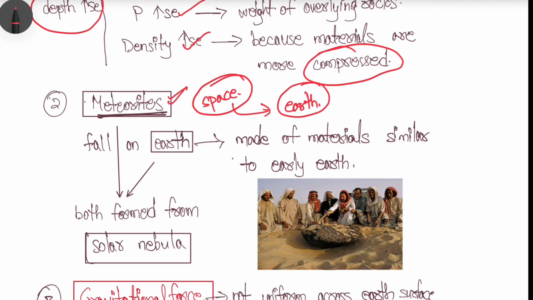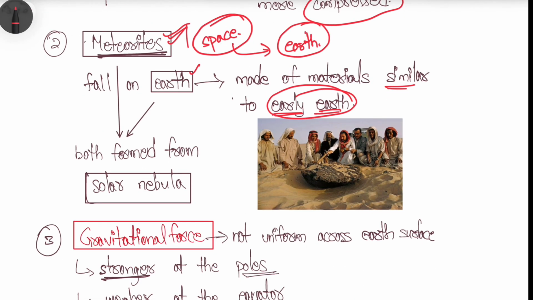Meteorites are made up of similar materials to those the earth is made of. Meteorites and the earth both formed from the solar nebula. That's why meteorites also help in understanding the properties of the earth.